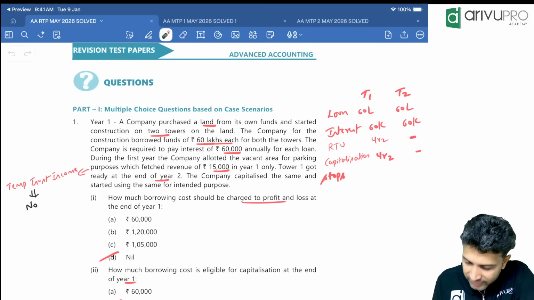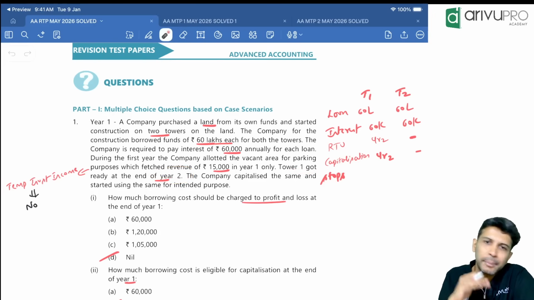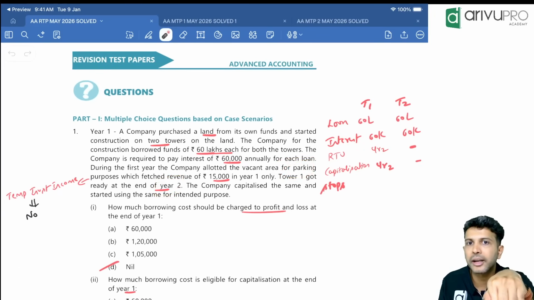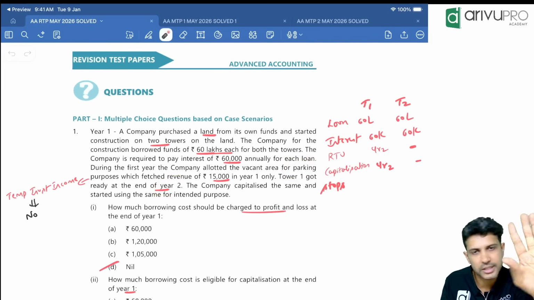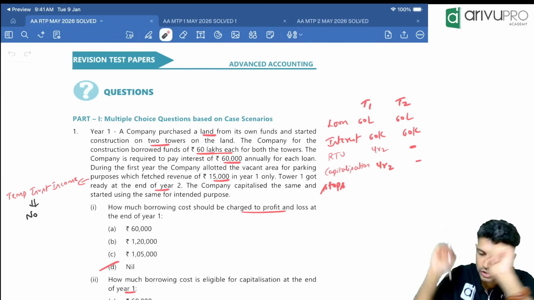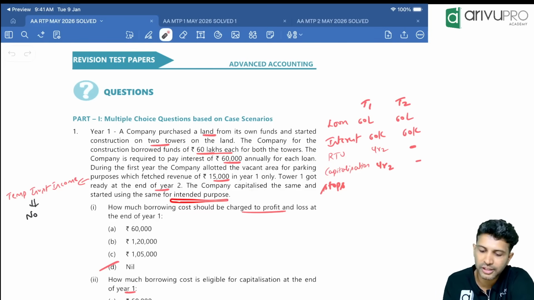Okay. All right. Tower 1 is ready to use by the end of the second year. We know capitalization stops once the asset is ready to use. Correct? So tower 1 is ready by second year. So tower 1 related borrowing cost you can capitalize for first year, second year. Second year it stops. What about tower 2? No information. So construction is still going on. The company capitalized the same and started using the same for intended purpose.